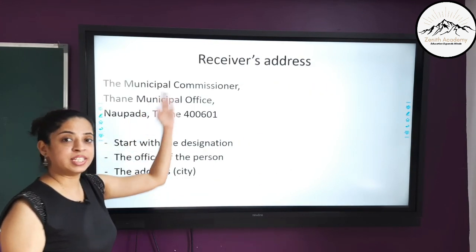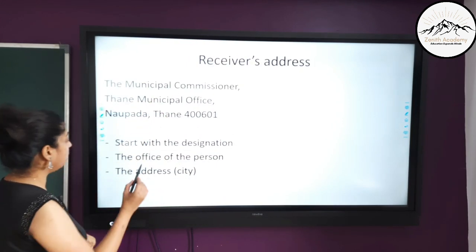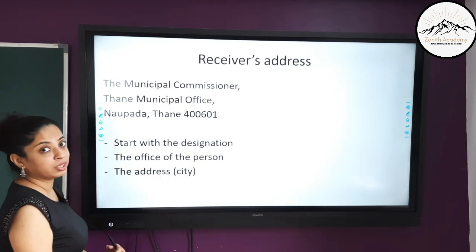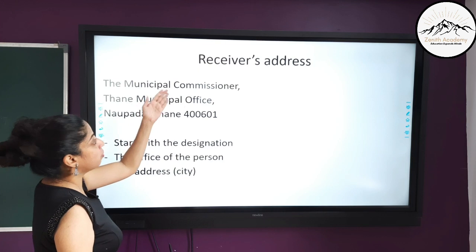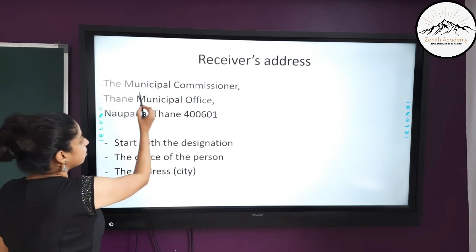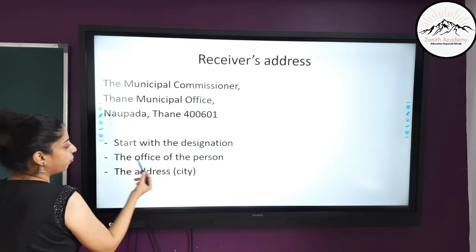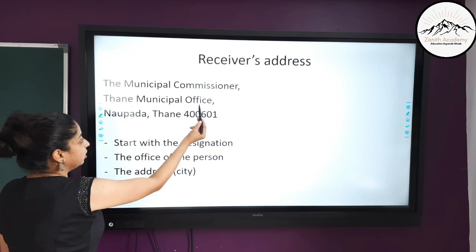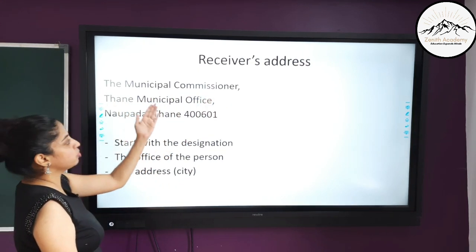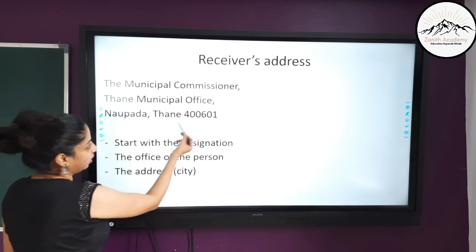Next, coming to the receiver's address. This also should be in 3 lines. You should always start with the designation of the person you are writing the formal letter to. Here you are writing to the municipal commissioner, so you will write the municipal commissioner, and it has to be in capitals. The office of the person goes in the second line. Then you write the name of the office, Thane Municipal Office. Then you write the address, Naupada, Thane, and pin code.